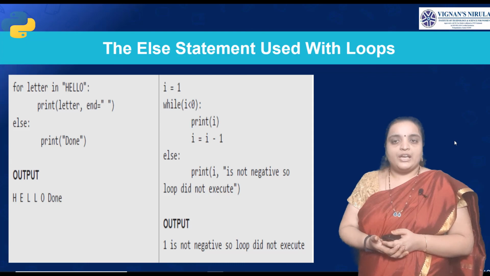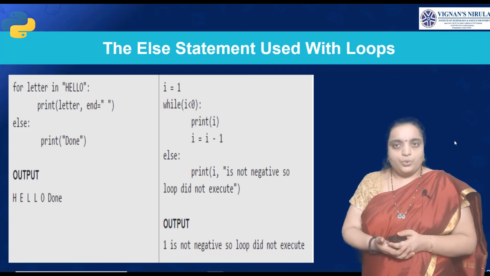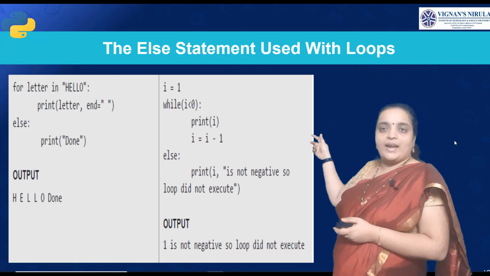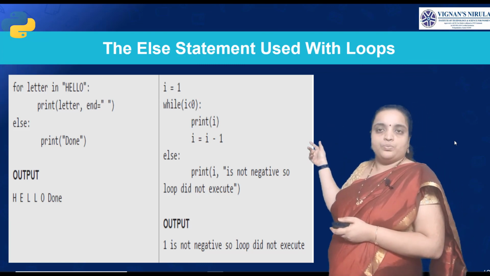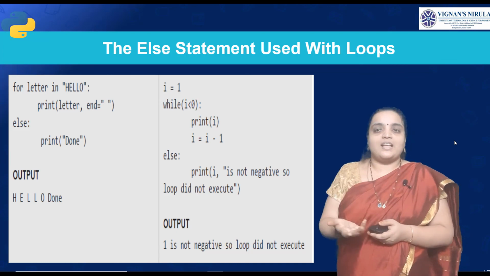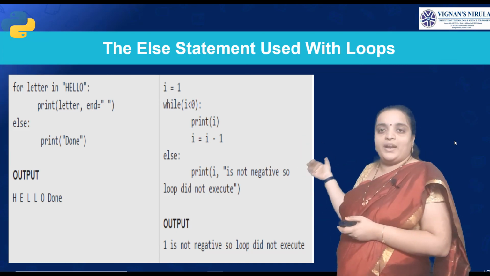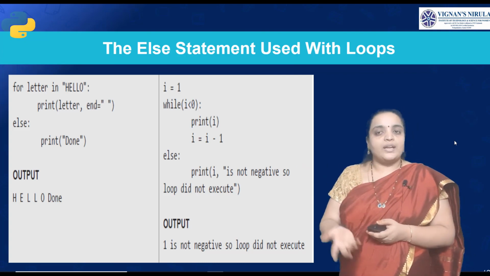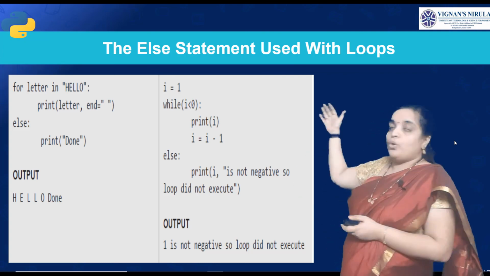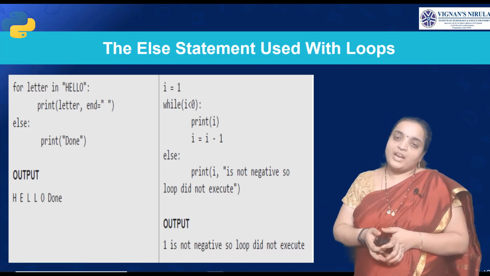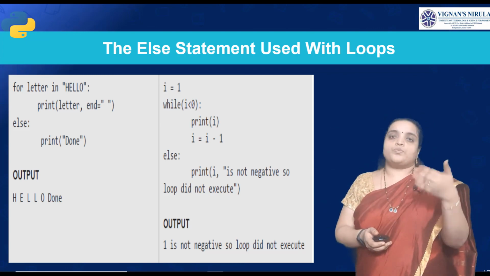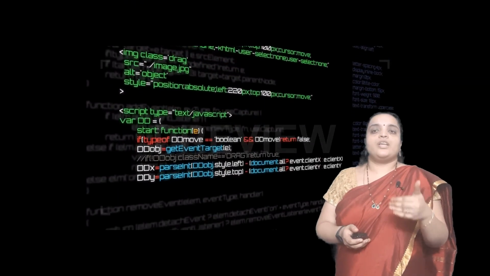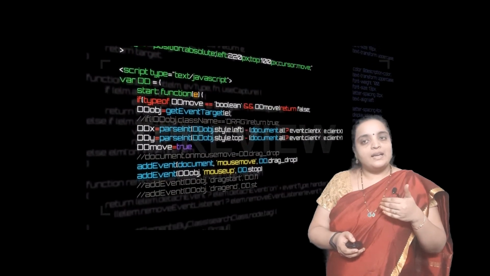Here is another example: one is not negative, so the loop didn't execute. The while loop condition is false here: i is equal to 1, while i is less than 0. i is not less than 0, it is greater than 0. So it will come to the else part and print that the i value 1 is not a negative number. So the above loop will not be executed, and the else part has been printed. So with loops we can use else statements. Is that clear, students?